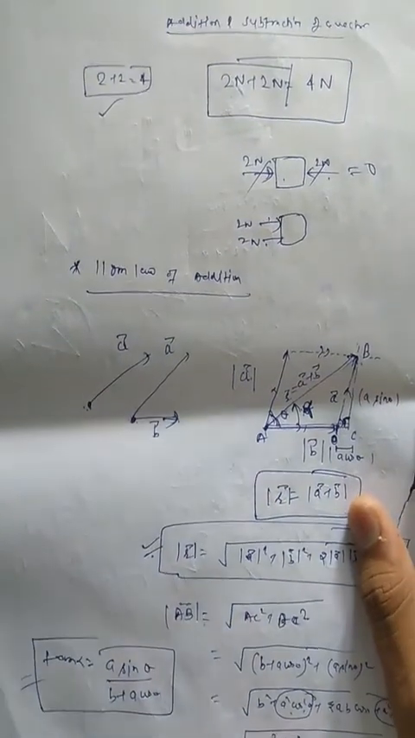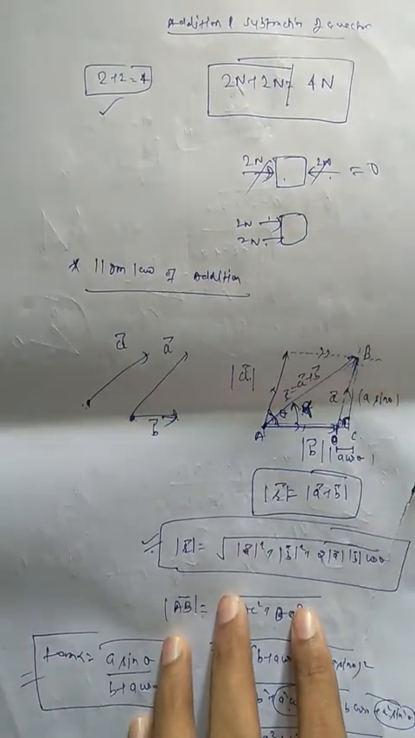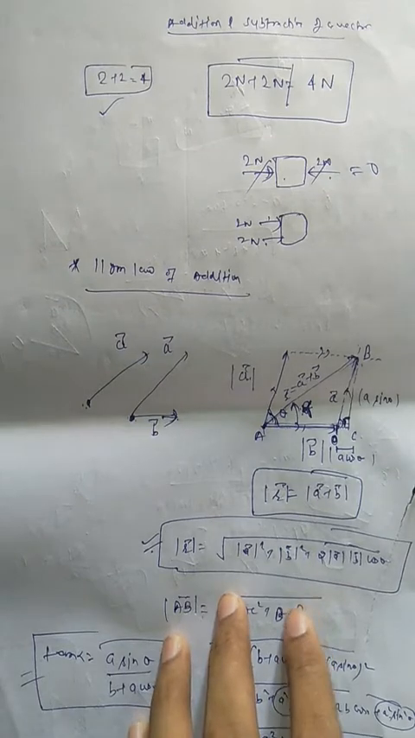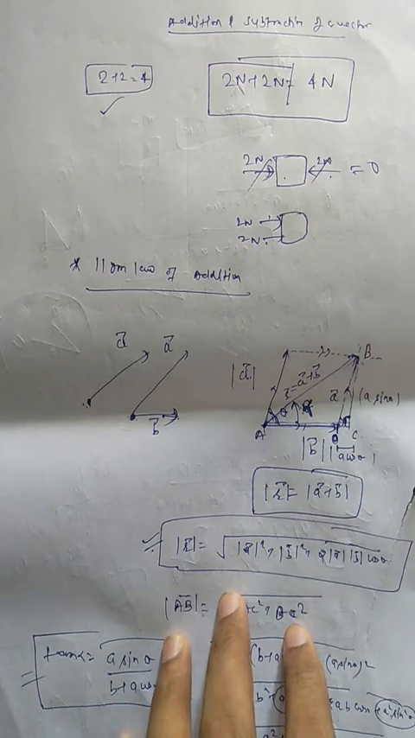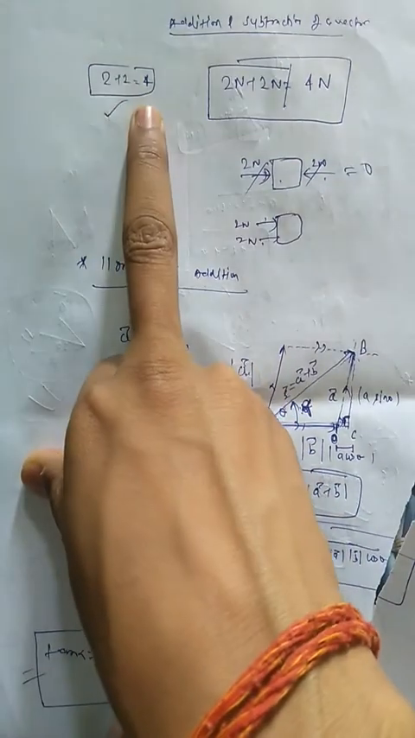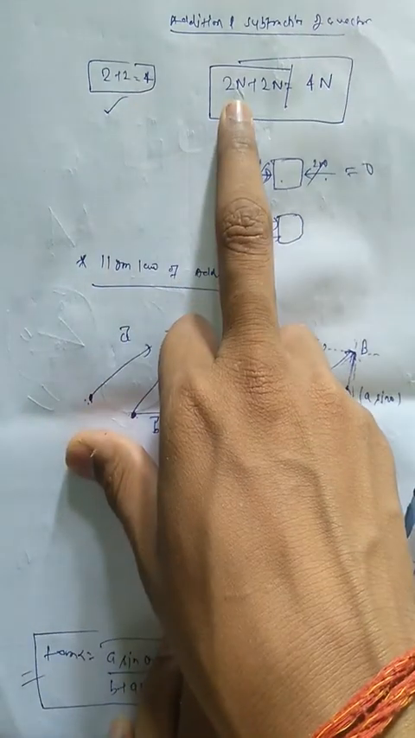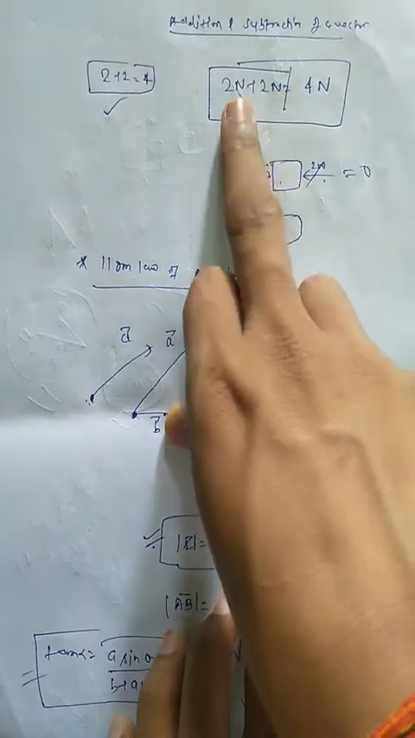Now we will study about the addition and subtraction of a vector. Firstly, I want to make you completely sure that the addition and subtraction of a vector is completely different from that of a scalar quantity. We can say that 2 plus 2 is equal to 4, but we can never say that 2 Newton plus 2 Newton is equal to 4 Newton, because it depends upon the direction of the force.